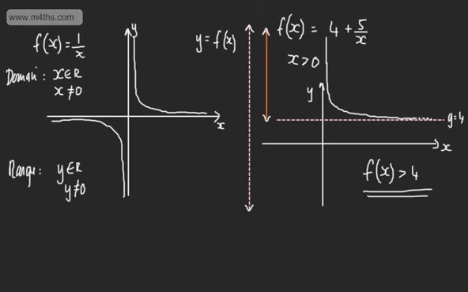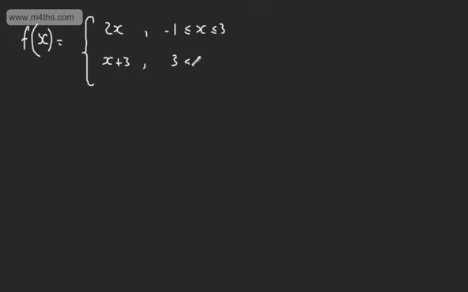We might be given a slightly different function. We might be given what we call a piecewise function. So if we look at now the f of x, and we will define the f of x, let's have now 2x, and we will say now 2x for x between -1 and 3, and then let's say we've got now x plus 3, for x going up to, let's say, 8.